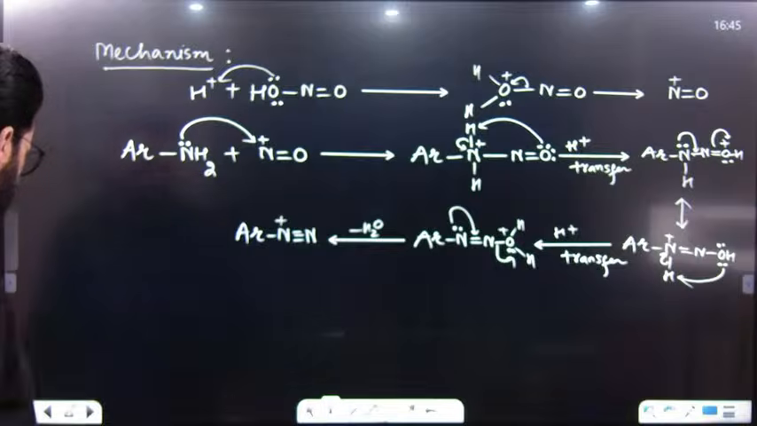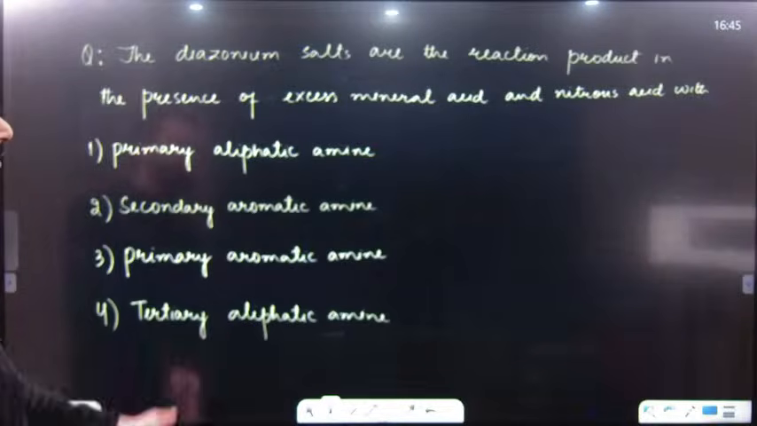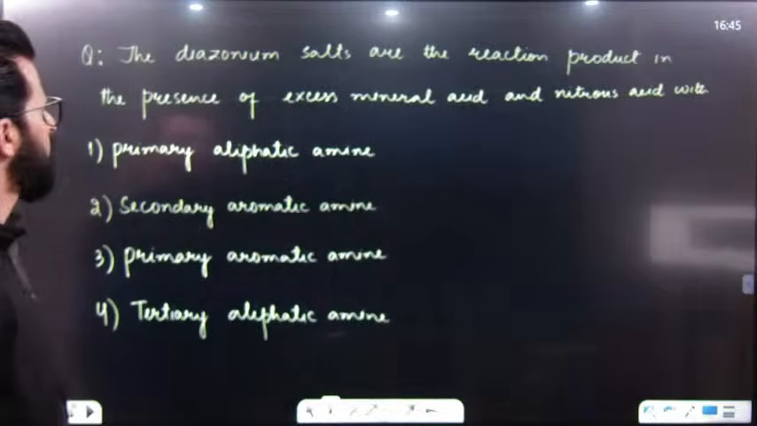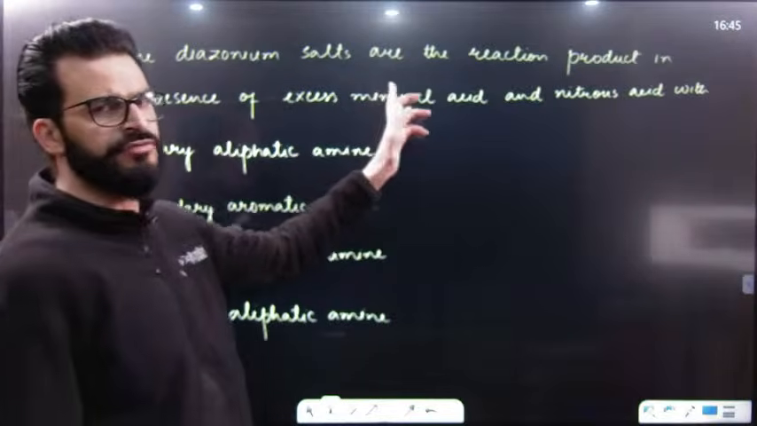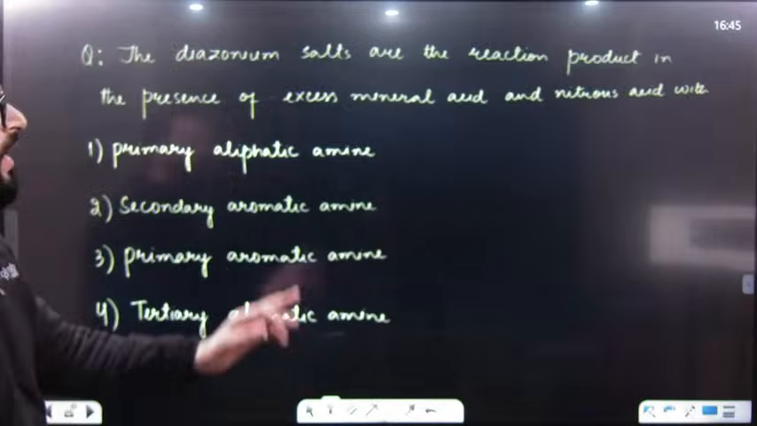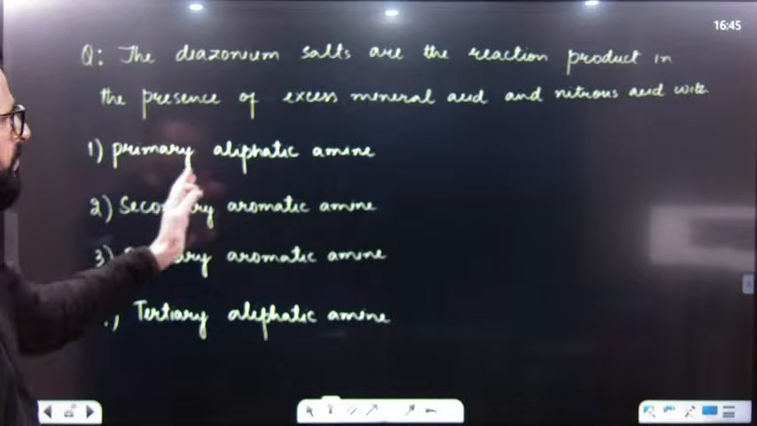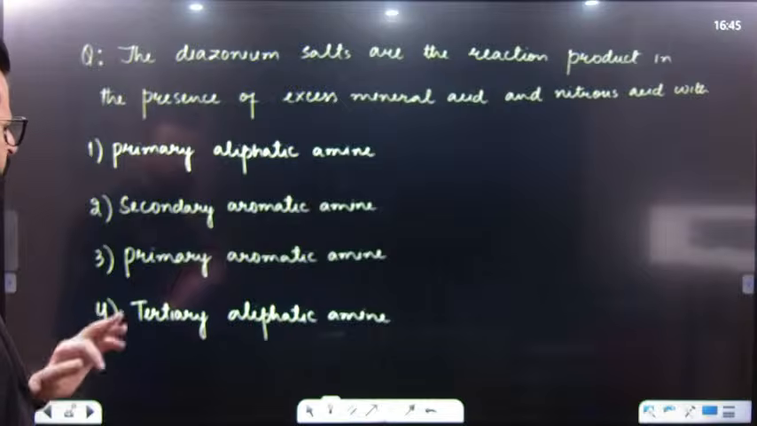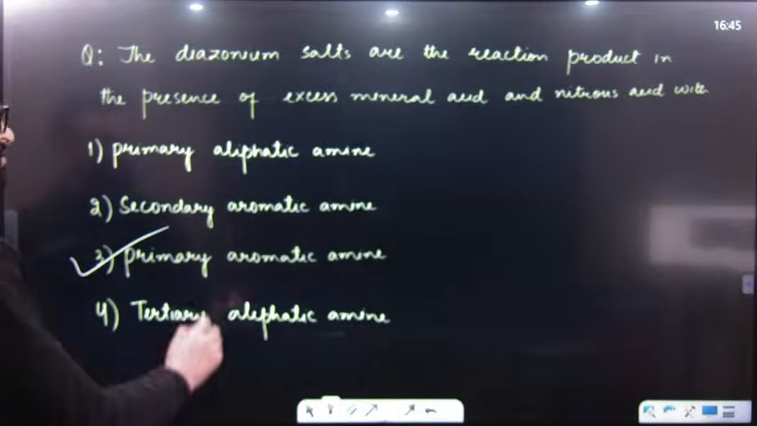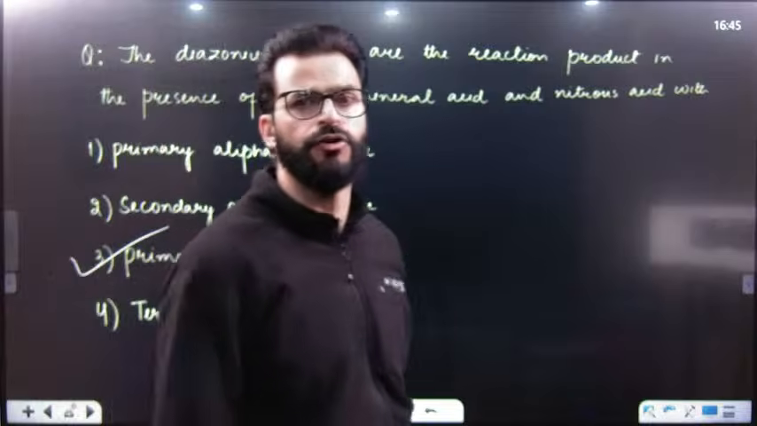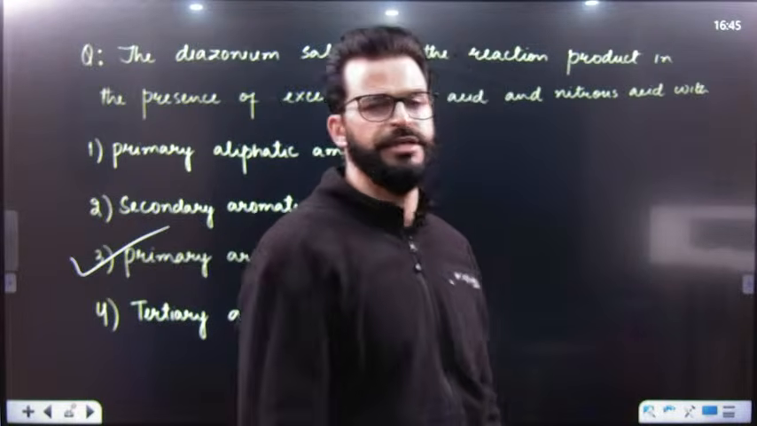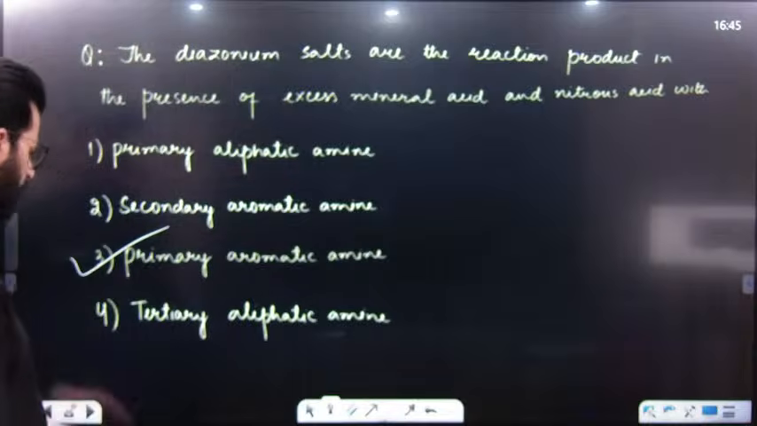Now, have a look and tell me the answer of these questions. The diazonium salts are the reaction product in the presence of excess mineral acid. Mineral acid means it can be HNO3, it can be HCl, and nitrous acid with primary aliphatic amine? No. Secondary aromatic amine? The answer is no. Primary aromatic amine? The answer is yes. Because it is the primary aromatic amine which forms benzene diazonium salt, which is stable at 0 to 5 degrees Celsius. So this is the answer.